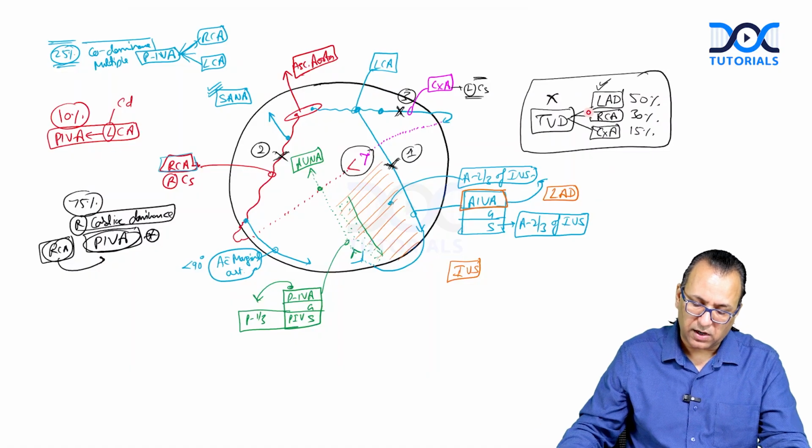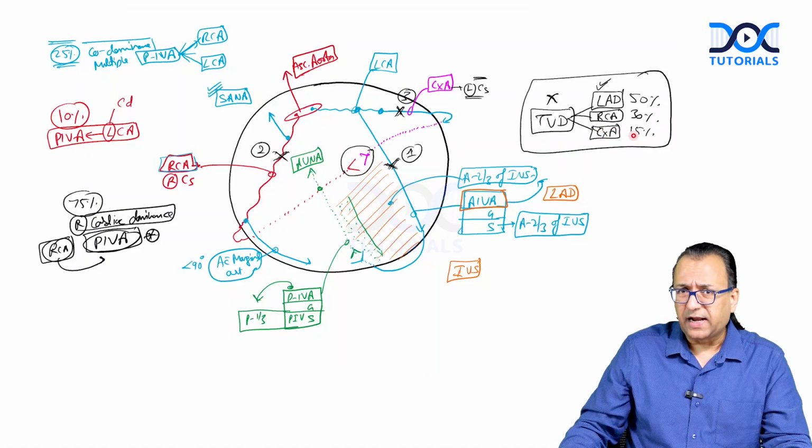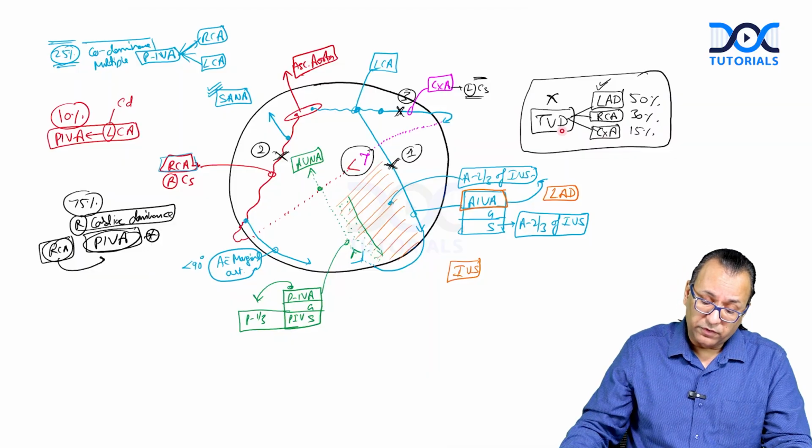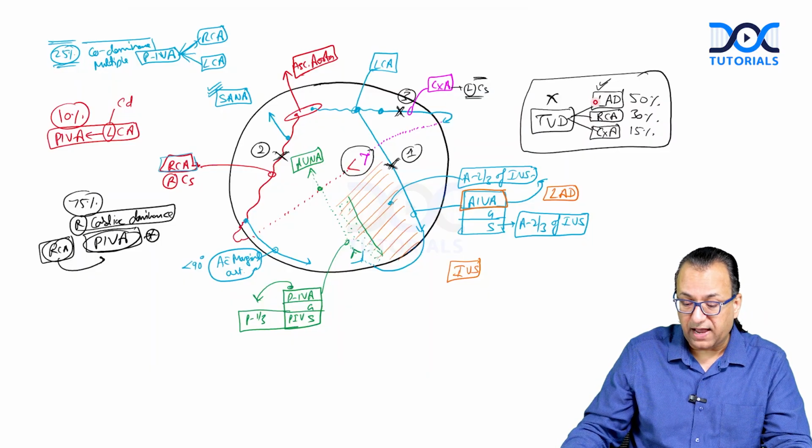So as you are mentioning that circumflex artery is 15%, there can be other arteries also involved. Yeah, then the branches can be involved. Now, once you have all three involved in triple vessel disease, there will be a problem. You will have to go for cardiac bypass surgery.